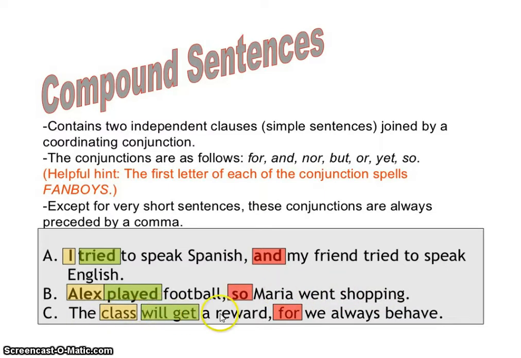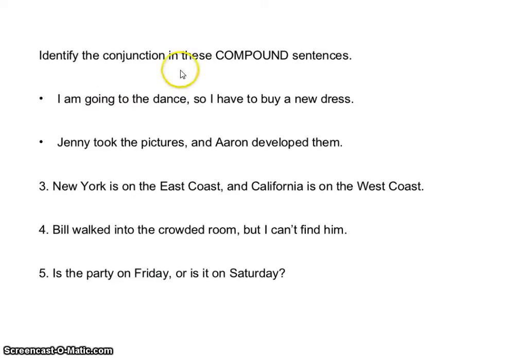The class will get a reward, for we always behave. Class is your first subject. Will get is your first predicate. You have your comma, that's your tip off. Then you have your coordinating conjunction, and you have your second subject, which is we, and always is your verb. So, the conjunction in each of these usually follows the comma. You have your comma and your so.